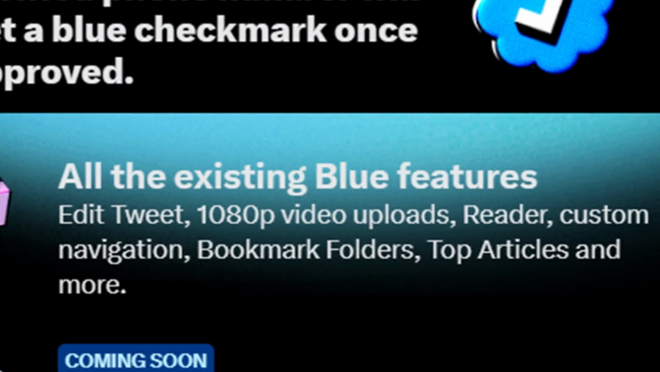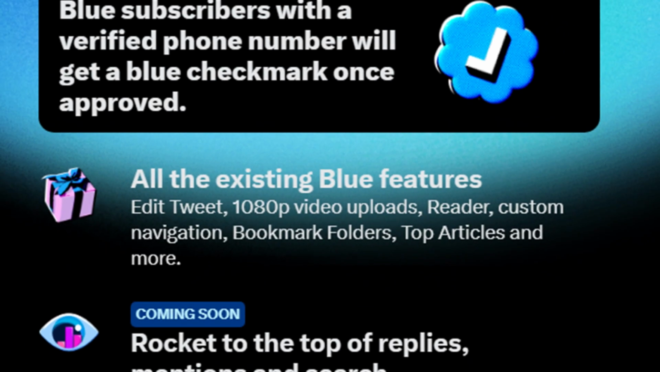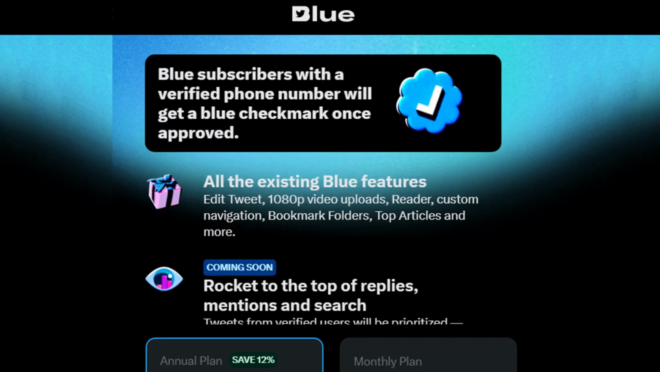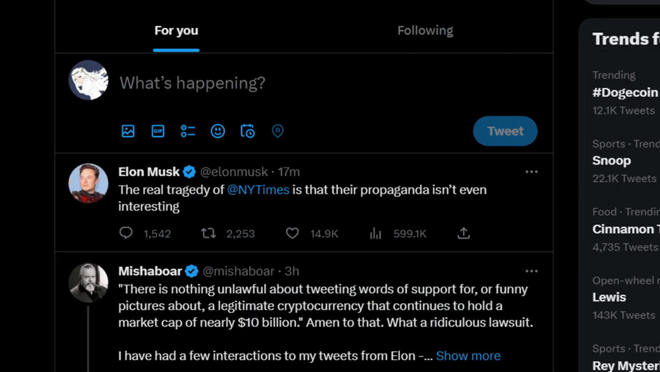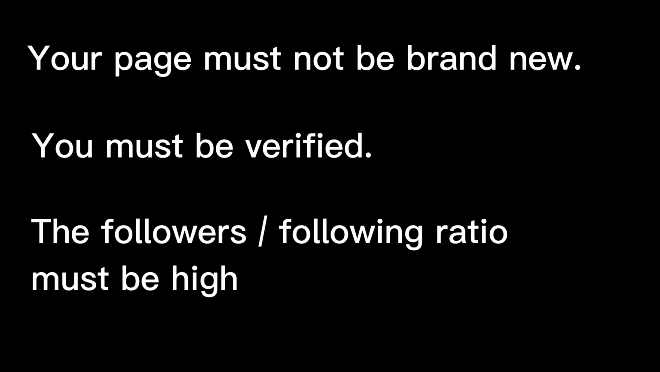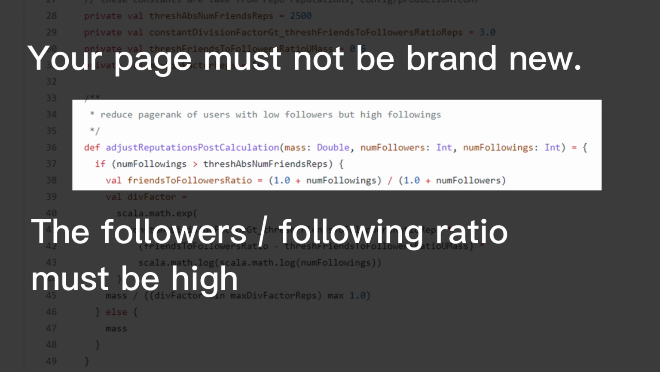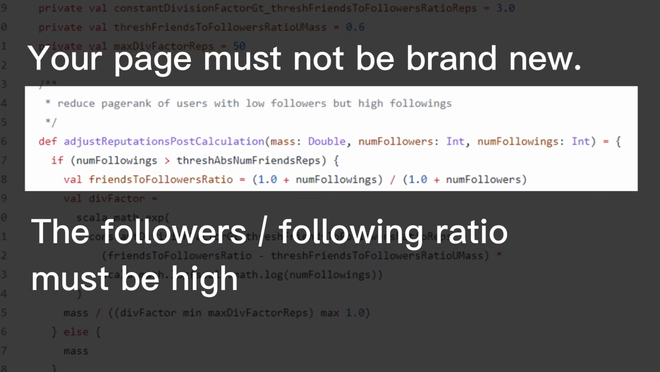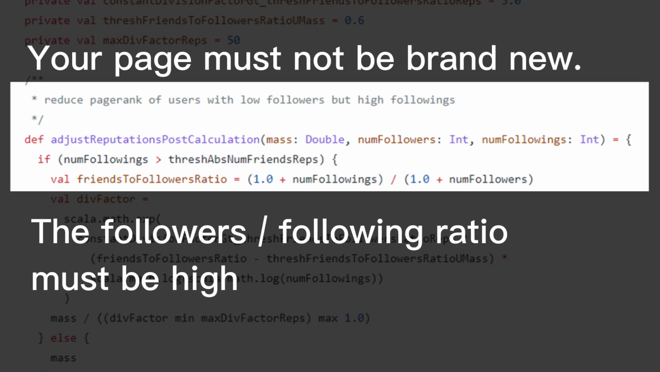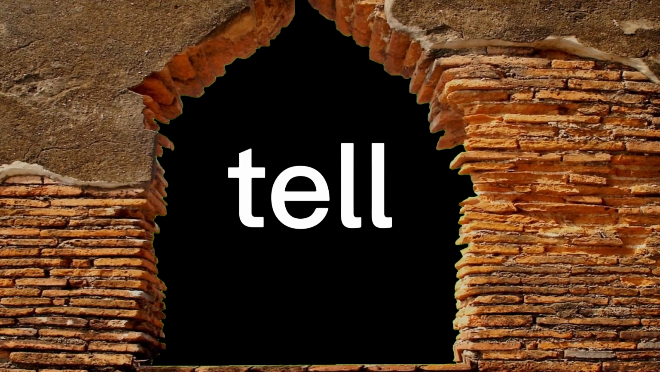Actually, that's a paid subscription, not verification. It's called Twitter Blue. You must pay that because from April 15th, as Elon said, all tweets from accounts that are not verified will not be shown in the For You tab. And as I mentioned, the ratio between followers and following must be high. That means you must not have more following than followers, and also you must not do follow for follow because that reduces the ratio. Now that you have a high reputation, don't worry, I'll tell you how to get it.